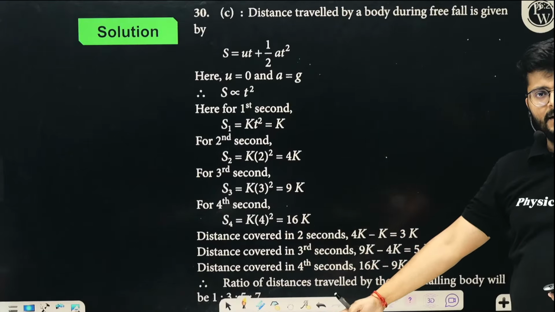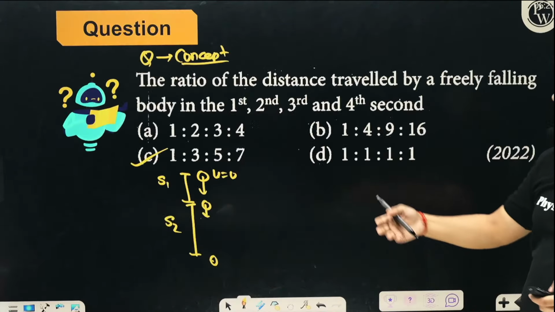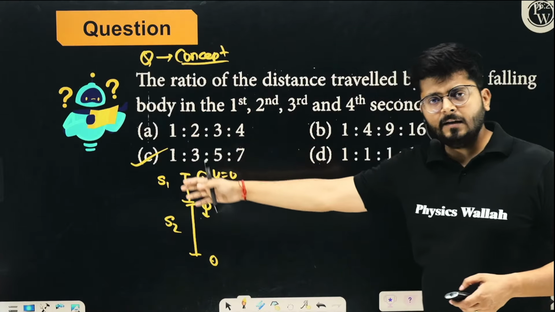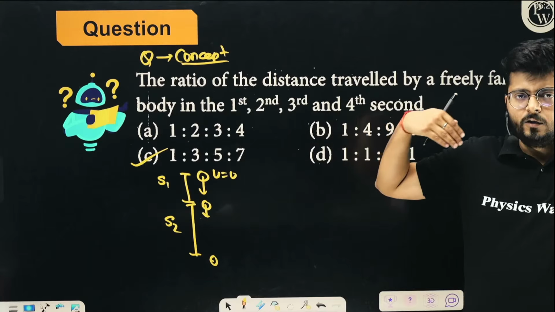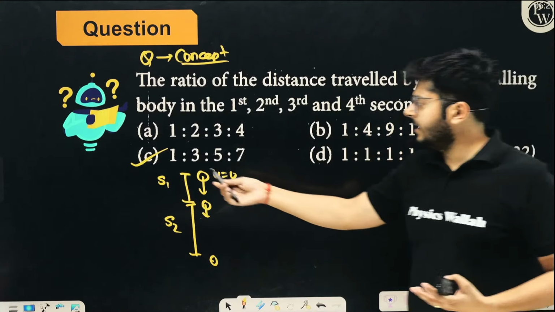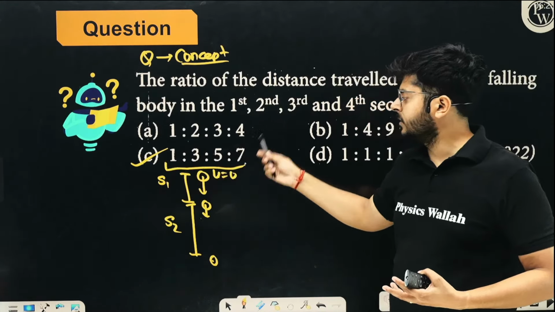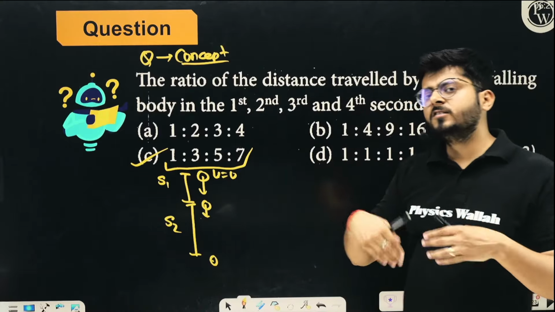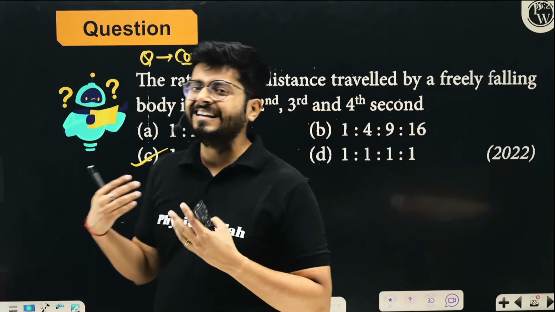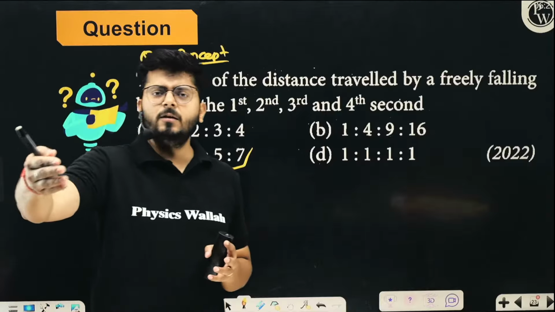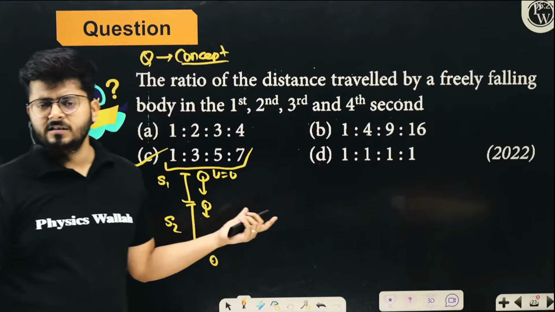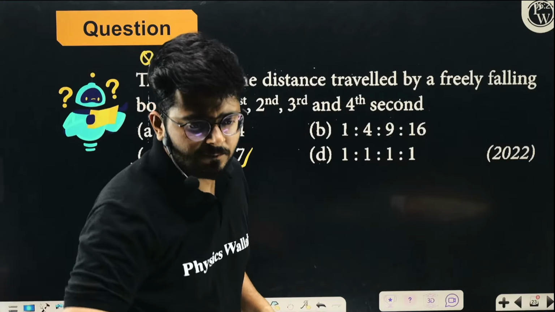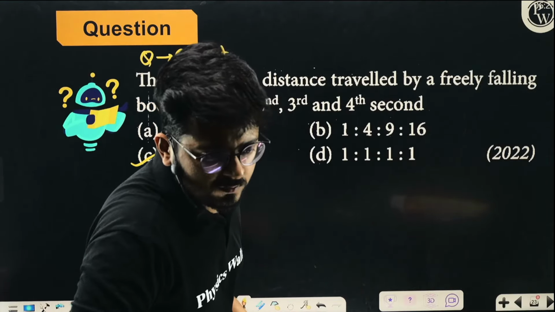I believe these kind of questions, where the calculation, now you're not going to do all that in the exam. So those kids who know about the Galileo law, they can make a right tick. Otherwise, this question is a type of question that you have to leave. Think about it. They are asking about 4 ratios. NEET is not going to ask you a question which is that kind of lengthy. If they ask you a lengthy question genuinely, then you have to consider it for the last. But this is a conceptual question. I believe the idea is very clear. Many kids already know that.